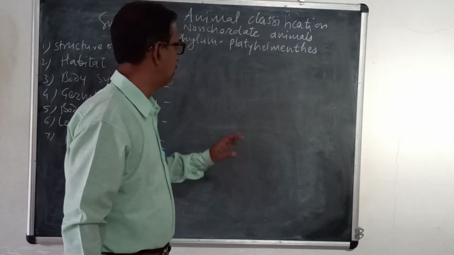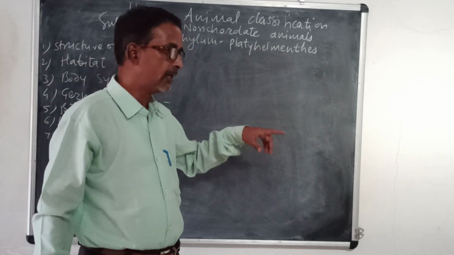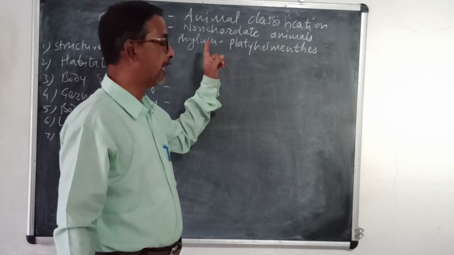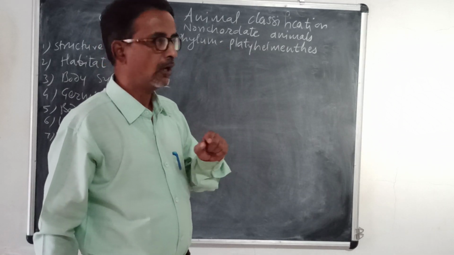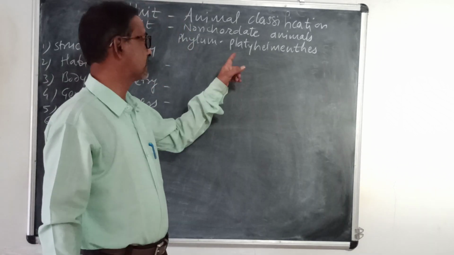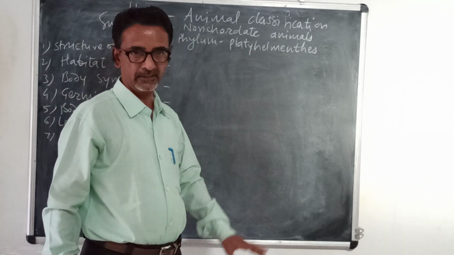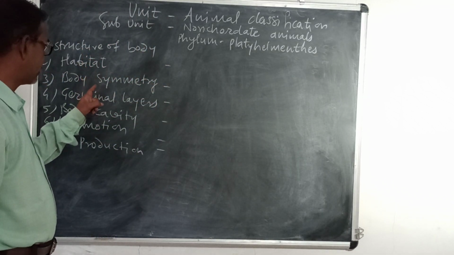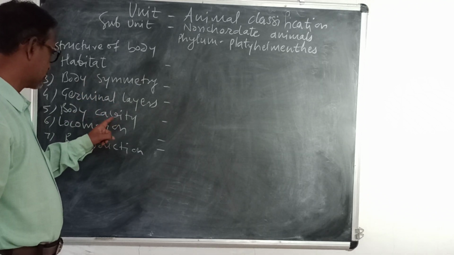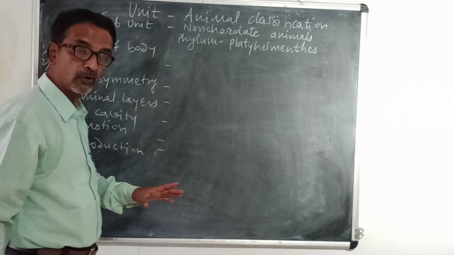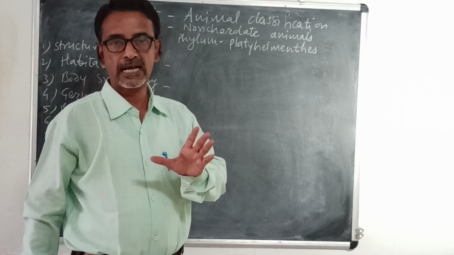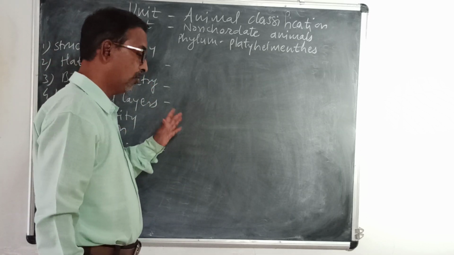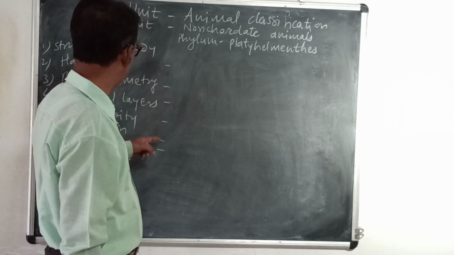So we have seen yesterday about phylum Porifera and phylum Cnidaria. The first phylum was Porifera and the second one was Cnidaria or Coelenterata. Now today we shall see the third phylum, Platyhelminthes, under the same headings: structure, habitat, symmetry, germinal layers, body cavity, locomotion, reproduction, example and classification. So under this criteria we have to study, so it is easy to understand. We shall see one by one.